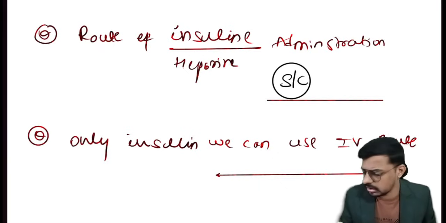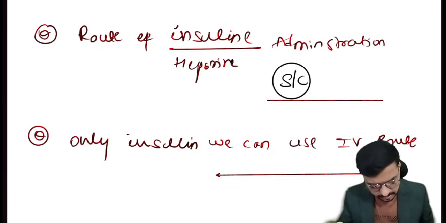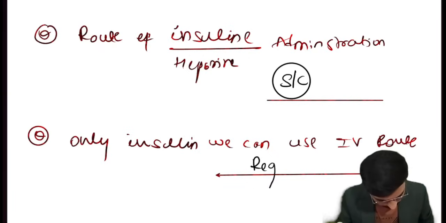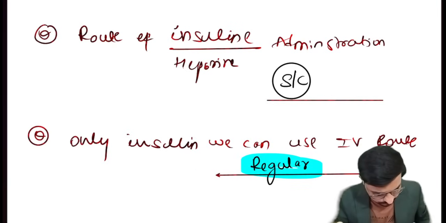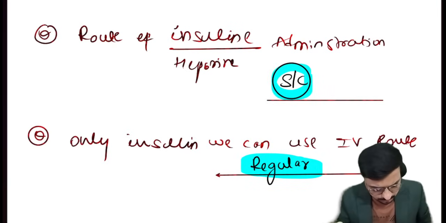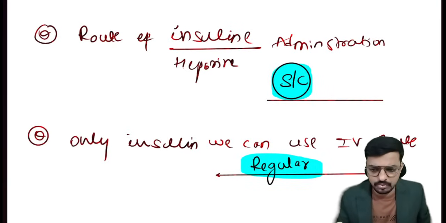The second question I asked in yesterday's class: the only insulin we can use by the IV route is the regular insulin. Insulin and heparin both are administered by the subcutaneous route.